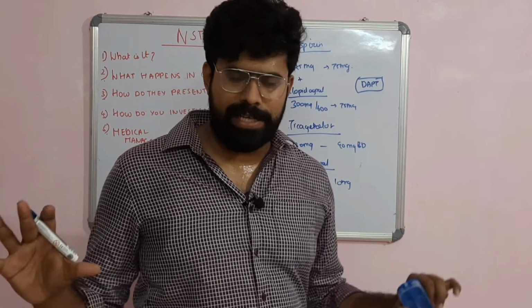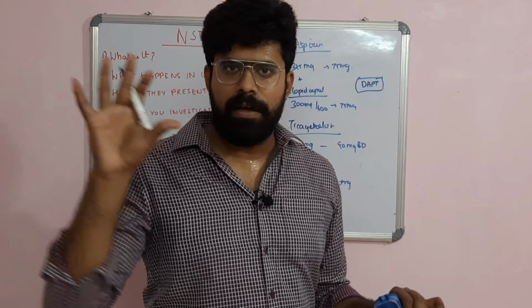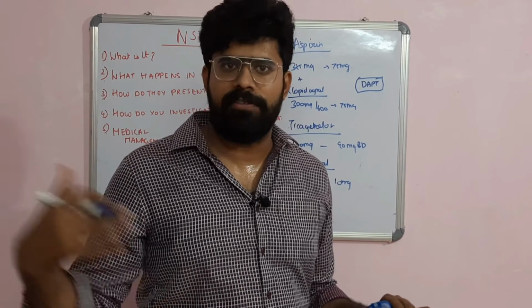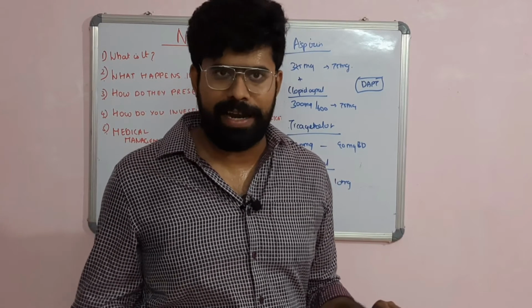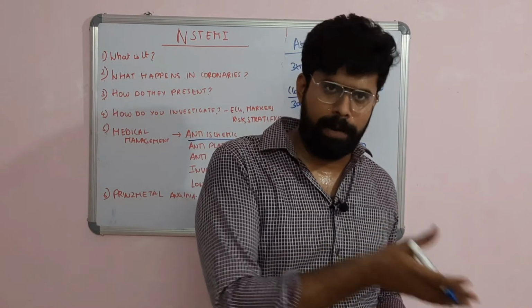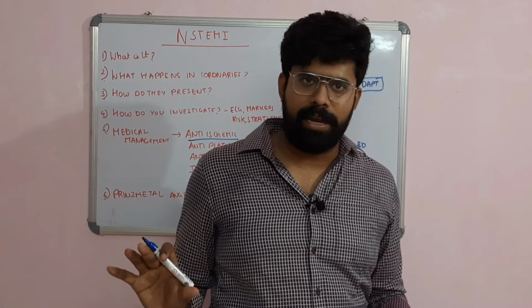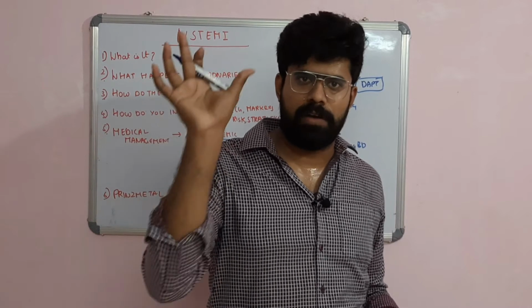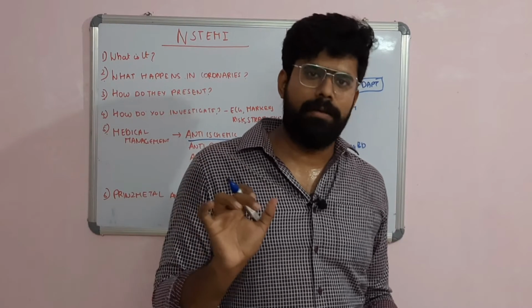So start with aspirin, give it to all patients. Then you can go for clopidogrel if the patient is economically not that well off, or if the patient is planned for PCI, you can go for prasugrel, or if the patient is medically managed and the patient can afford it, you have started with aspirin, the second is ticagrelor.